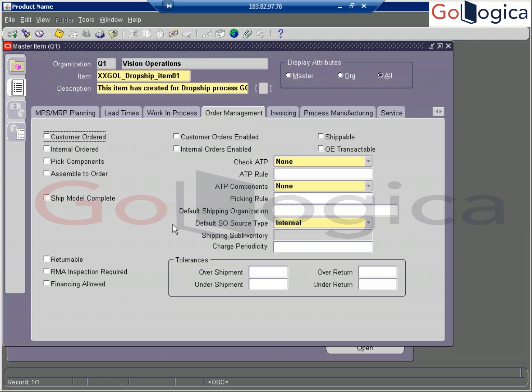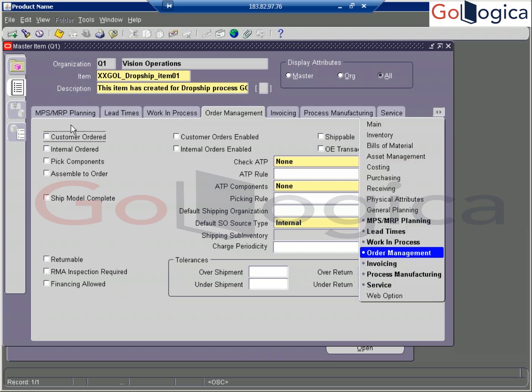You can see down returnable, RMA inspection required. When you check this returnable, once the customer has received the item, if there is some damage or some scratches, they can return the material. So for all these things, we are going to apply some template here.